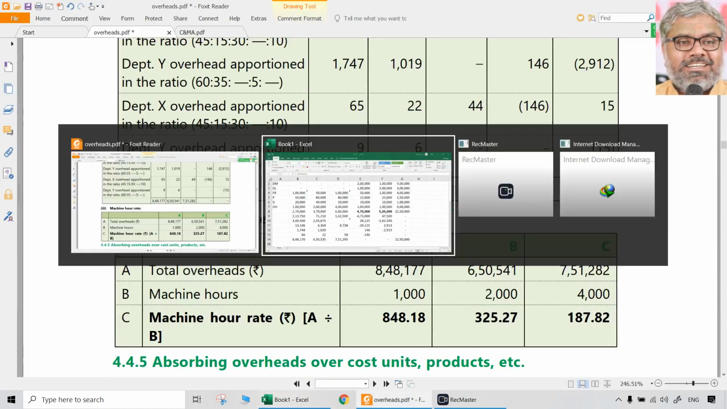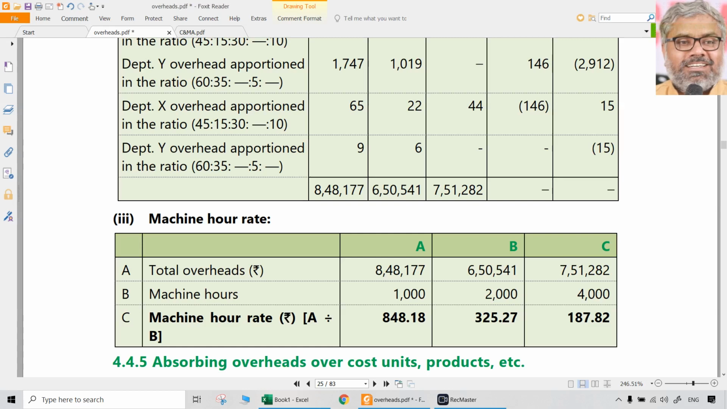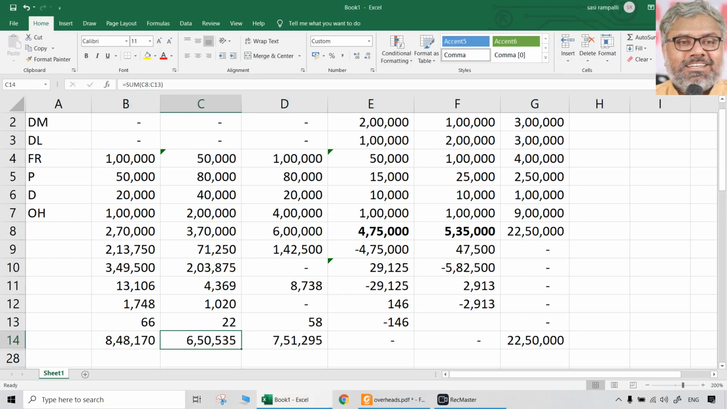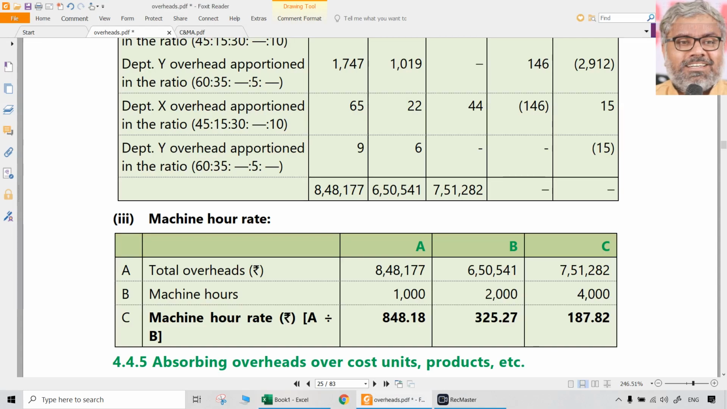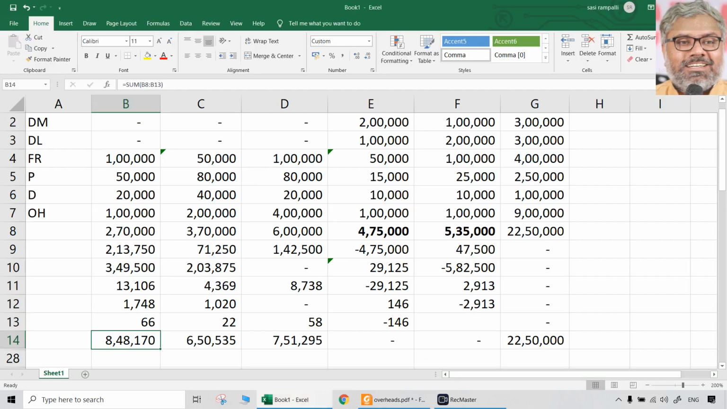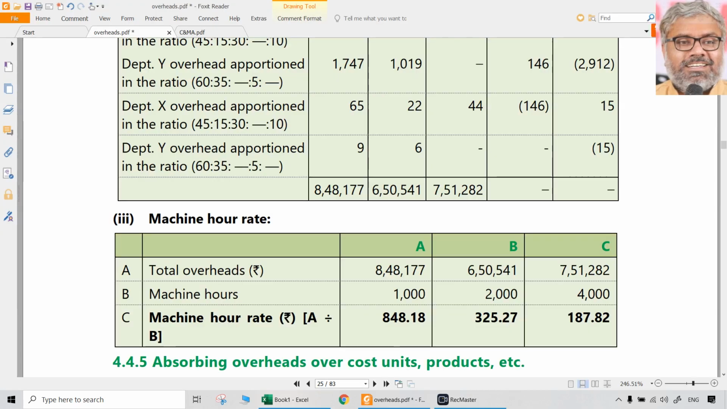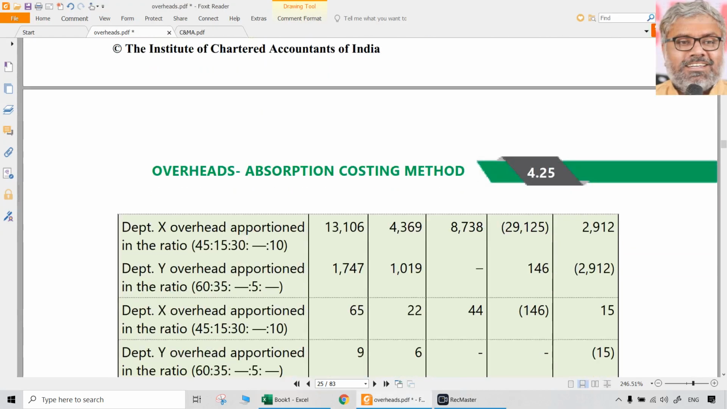You can check that. 8,48,170 something, 650, 535 something, 751, 200 something. So more or less similar numbers. Total should match, that is important, 22 lakhs 50,000. But this question has asked for machine hour rate also.